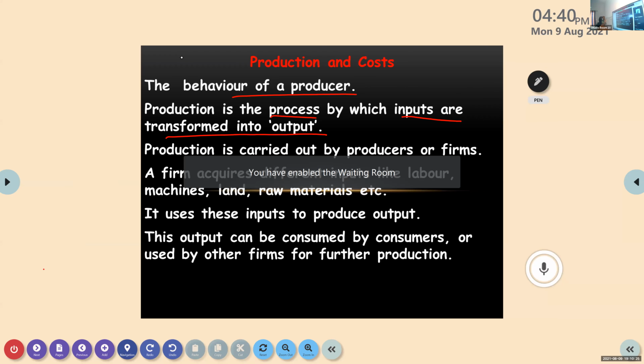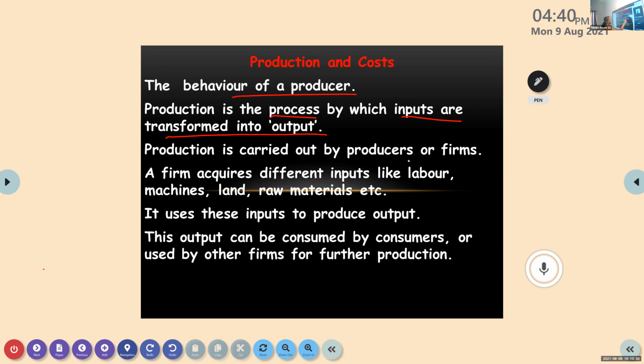Now, how are we carrying out the production? It will be done by whom? By the producers or firms. There will be an area where we can carry on with the production. Now, what the firm does is acquire different inputs. What are the inputs here? Labor, machines, raw materials, like that. Various things will be taken by the firm or the producers. Then they convert these inputs to produce the output.